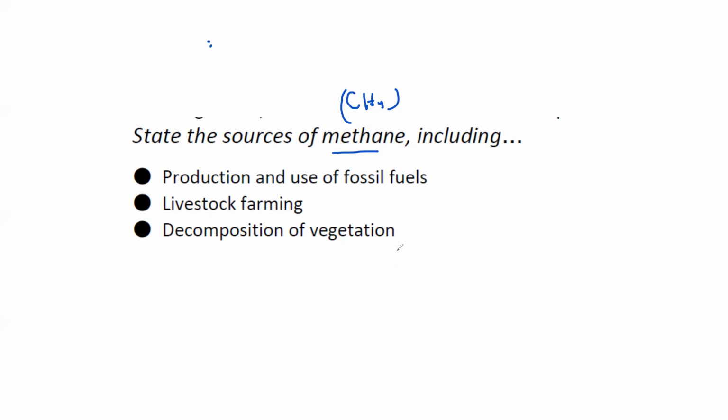Or decomposition of vegetation, like organic matter, when it decomposes, also gives out methane gas. So these are the sources of methane: production and use of fossil fuels, livestock farming like cattle farming, and decomposition of organic waste. And methane is also a greenhouse gas.